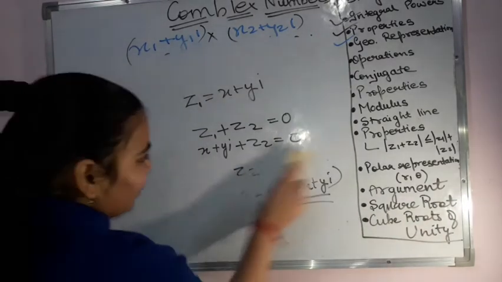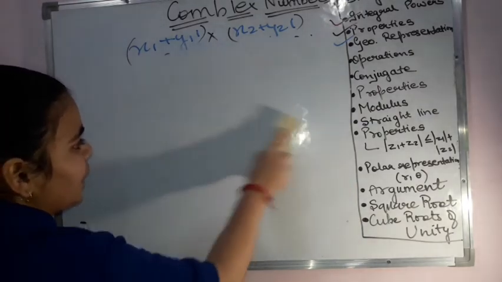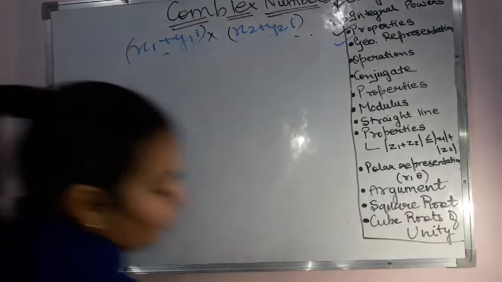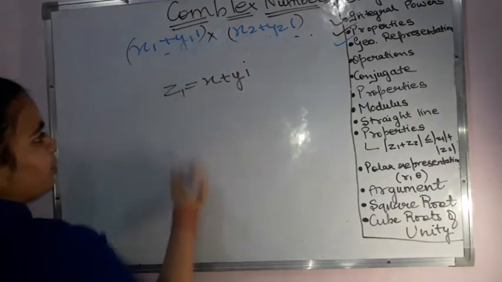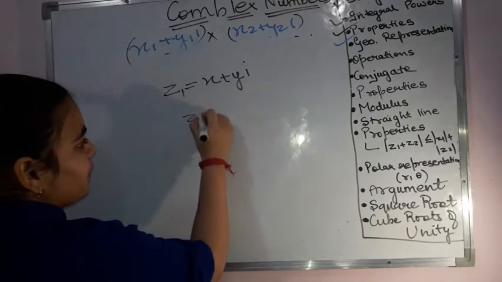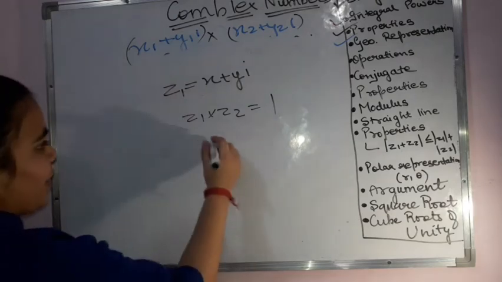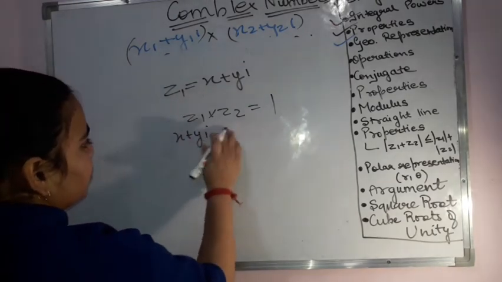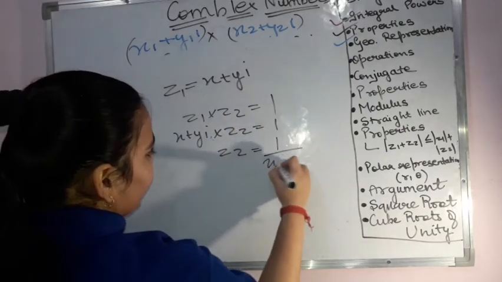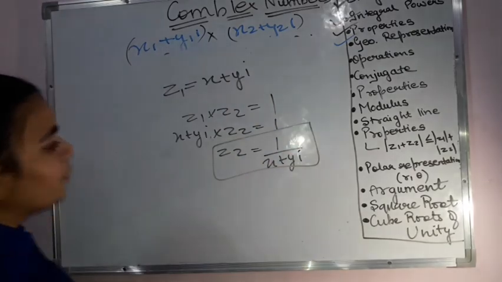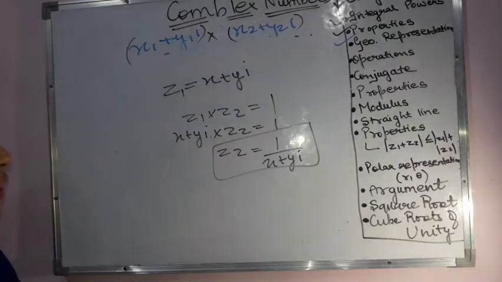And when I talk about the multiplicative inverse, it is going to be the reciprocal of the number which I have. My number again z1 is equal to x plus yi. Multiplicative inverse is such that when I do z1 into z2, it becomes equal to 1, isn't it? So z1 is x plus yi, into z2 becomes equal to 1, that means z2 is equal to 1 upon x plus yi. So it is the reciprocal of the complex number which I have. So here we have done the operations also.